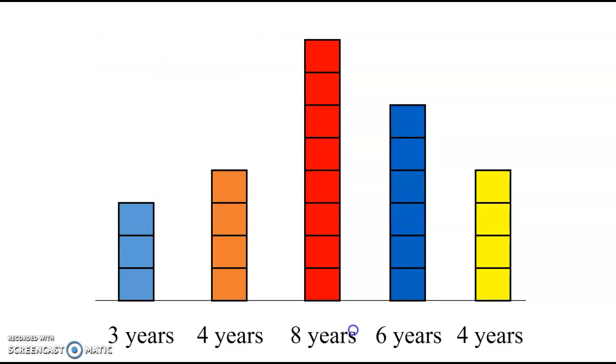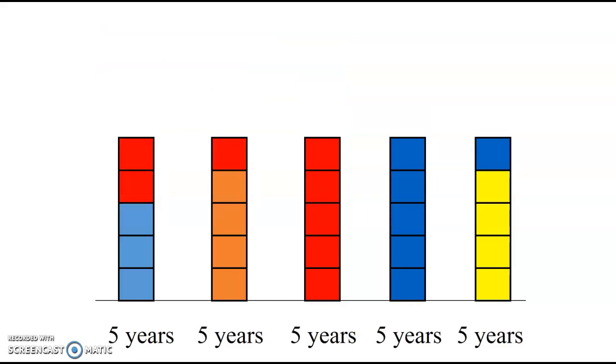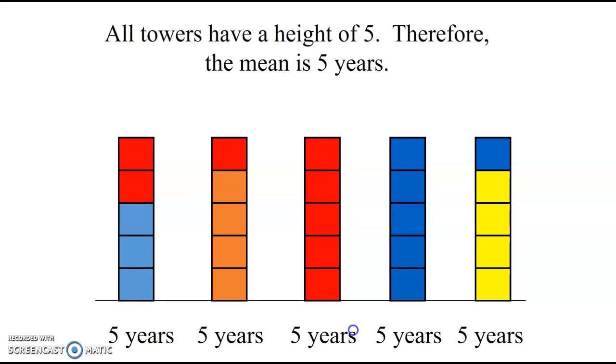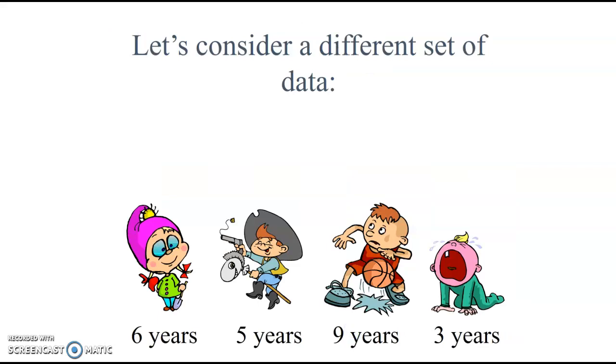So we're going to just take some of these from the tall towers and see if we can level them out. Now when I do that, you see that all towers can have a height of 5. Therefore, our mean is 5 years old, or our average age is 5 years old.